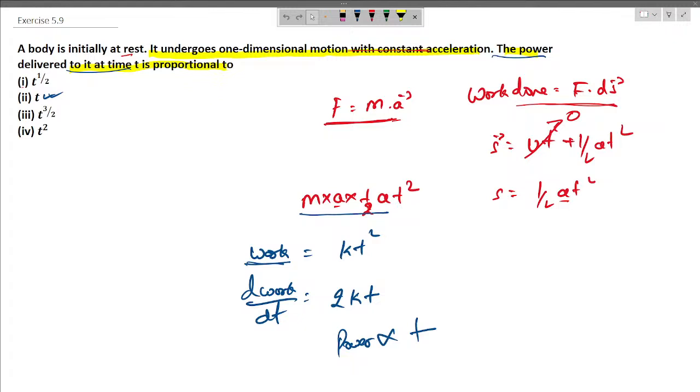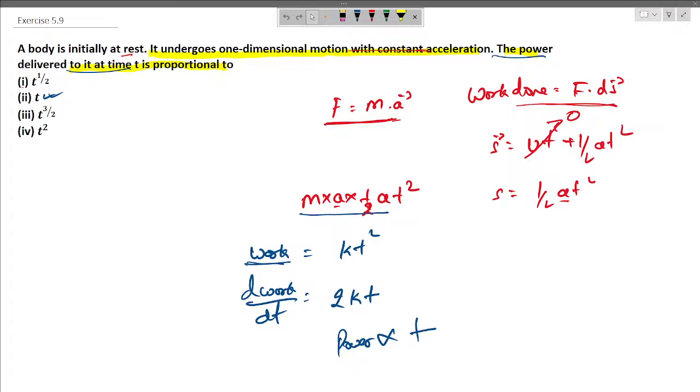Now if we find the expression for work done, then displacement has an order of time of 2, and when we take the derivative of work done, we will find that power is proportional to t, or it varies linearly with time. So we can say that the power is proportional to t raised to the power 1.